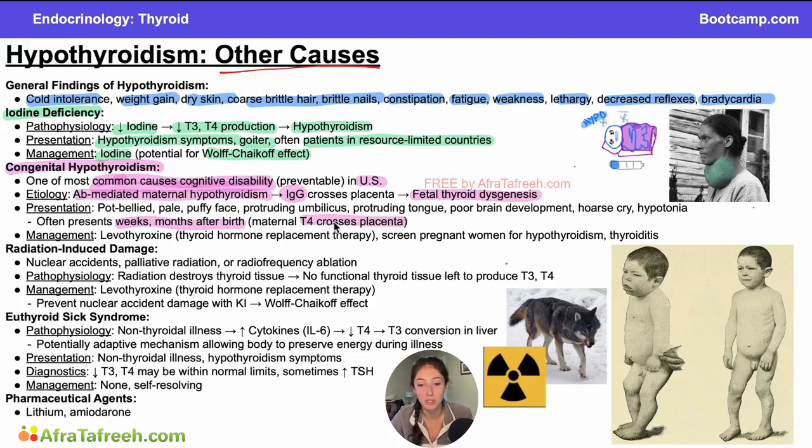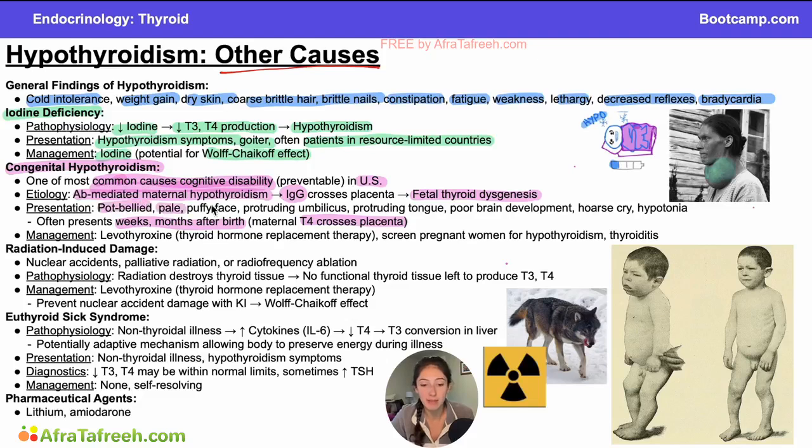That T4 will ensure we don't have hypothyroid symptoms while our fetus is in utero, but after a baby is born and it no longer has access to the maternal T4, that is when you would see these hypothyroid symptoms present because we had this fetal thyroid dysgenesis. And the symptoms of this hypothyroidism are going to be a little bit different than all of our traditional hypothyroid symptoms. So I like to remember all of the P's.